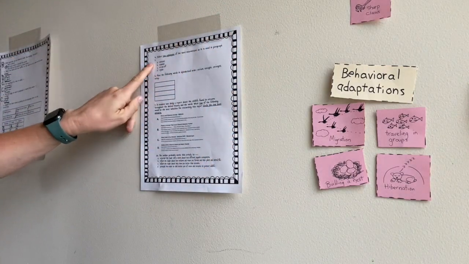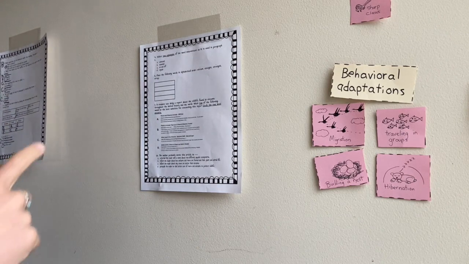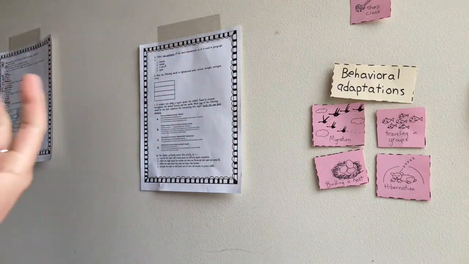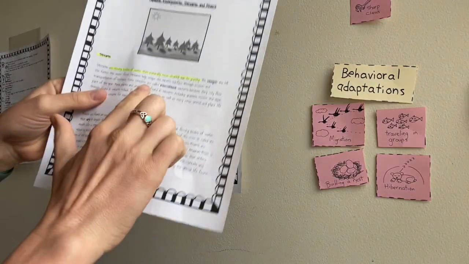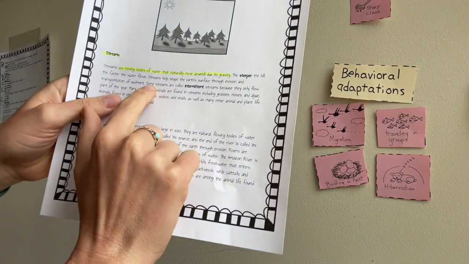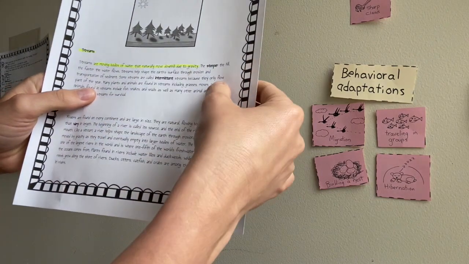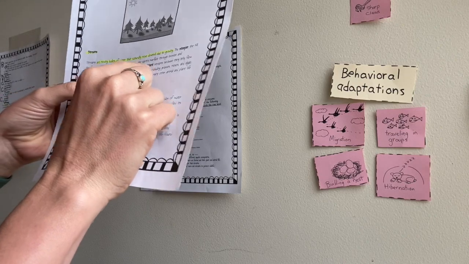All right, so now we have number 7. We need to select 2 synonyms or words that are similar to the word intermittent as used in paragraph 1. So let's take a look and find intermittent first. Some streams are called intermittent streams because they only flow part of the year. So intermittent, let's think.